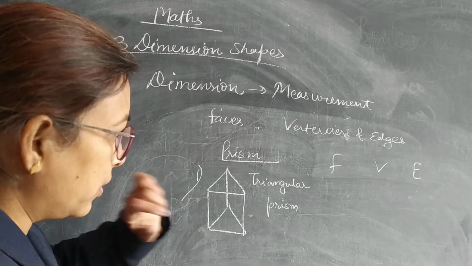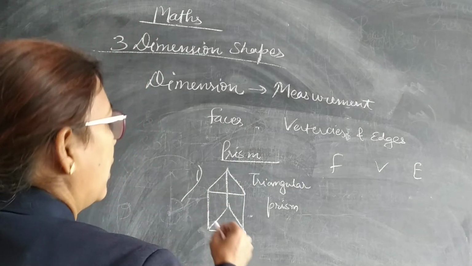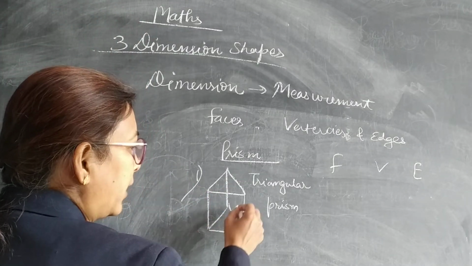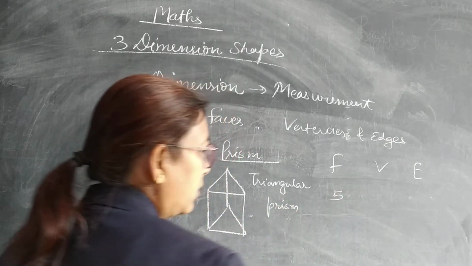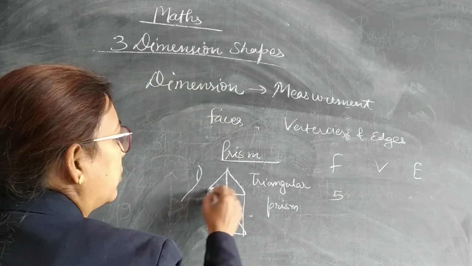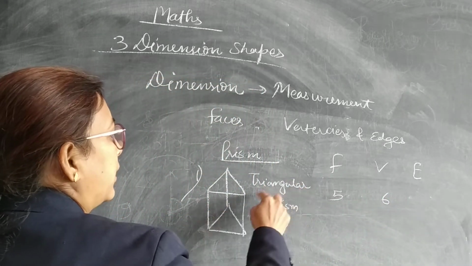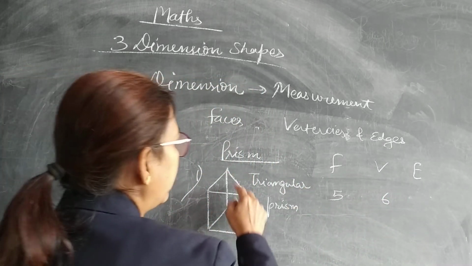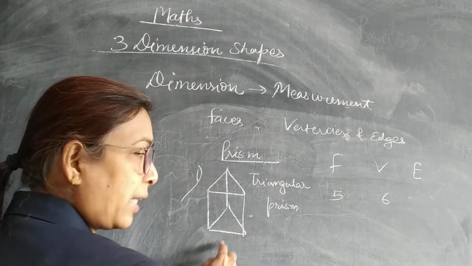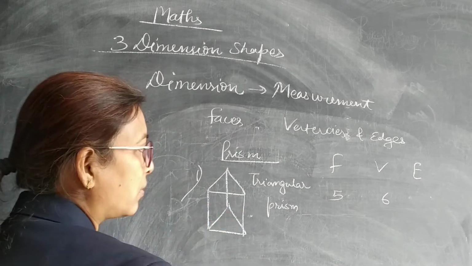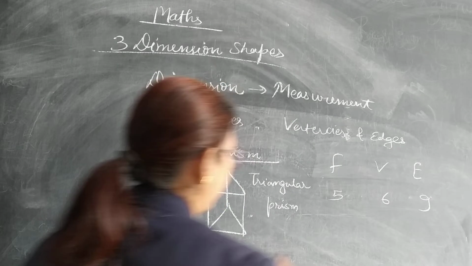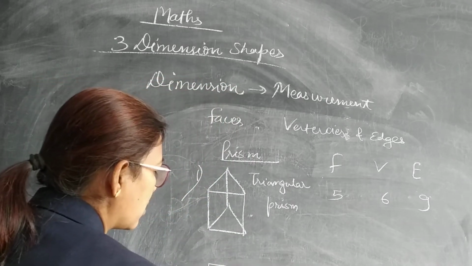How many faces does it have? 1, 2 are triangles and 3 are rectangles. Total are 5 faces. How many vertices? 1, 2, 3, 4, 5, 6. Total are 6 vertices. And how many edges? 1, 2, 3, 4, 5, 6 lines of triangle and 3 lines of rectangle. Total are 9.